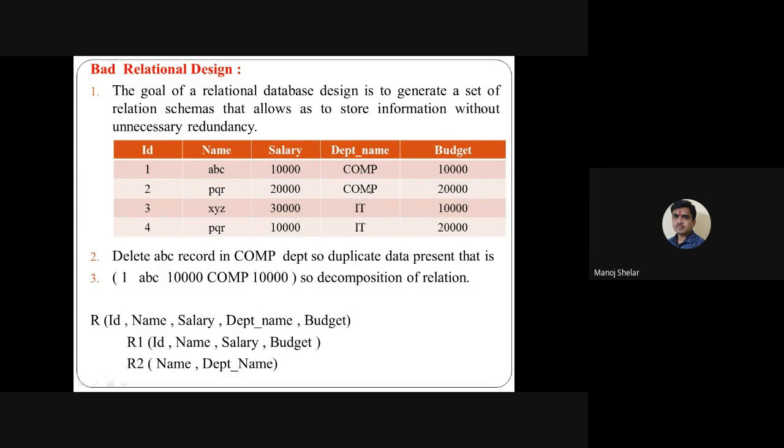So to avoid this bad database design, we decompose this table into several tables. Suppose the main relation R has ID, name, salary, department name, and budget. This is divided into two parts, R1 and R2. R1 uses the attributes ID, name, salary, and budget, and R2 uses only name and department name. No problem. So this reduces the duplicated data in the table. Okay, simple.